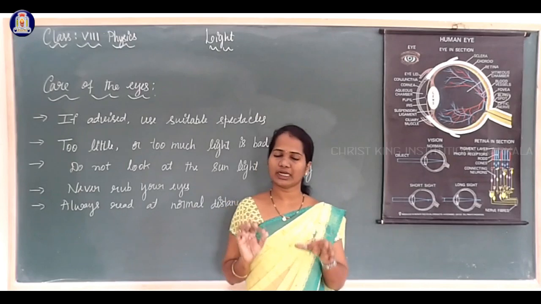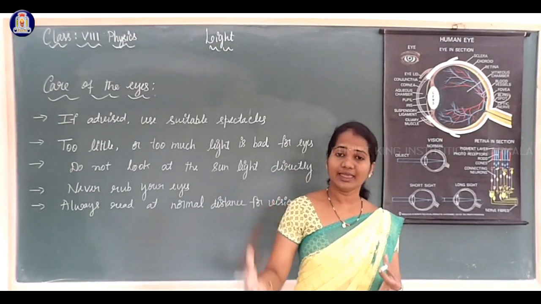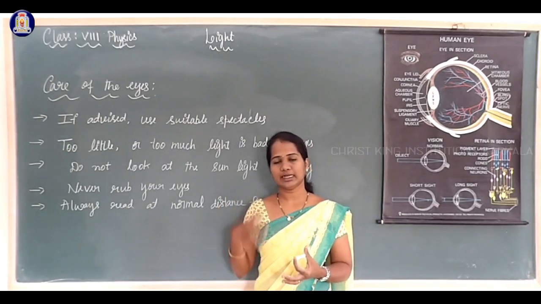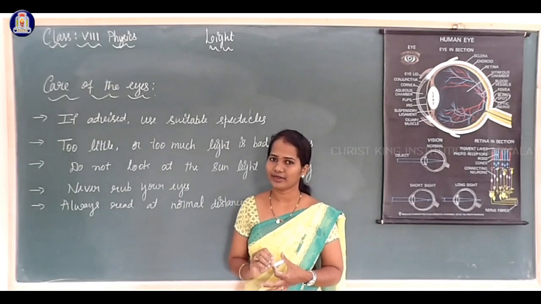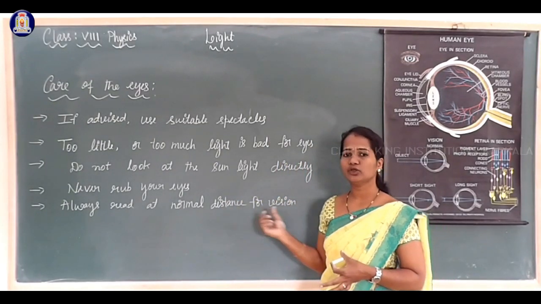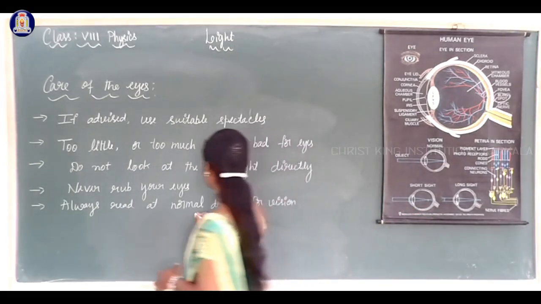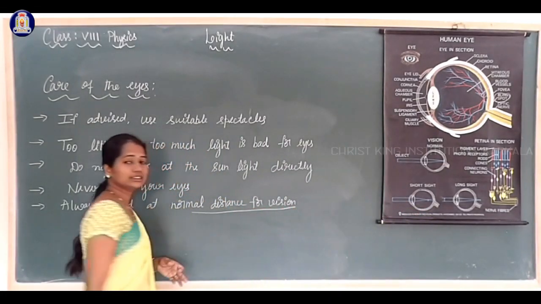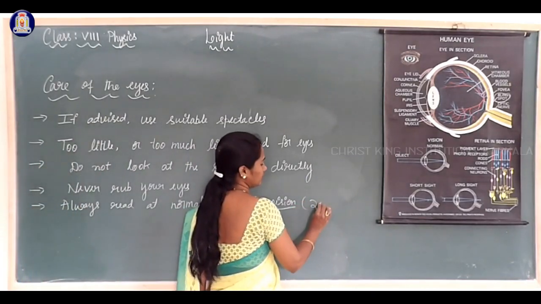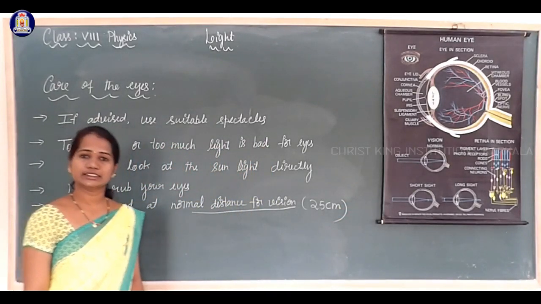By washing our eyes with clean water, the dust particle comes out. Again, after doing that, if there is no improvement in the eyes, we have to consult the eye specialist or the eye doctor. Always read at the normal distance for vision. What is this normal distance for vision? It is 25 centimeter.